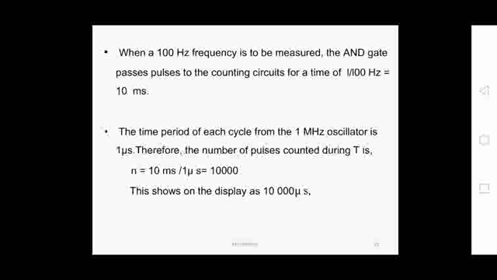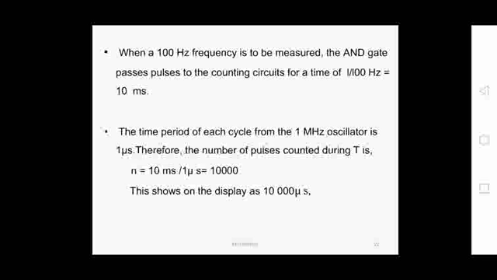As the input frequency is 100 hertz, the AND gate passes pulses to the counting circuits for a time period of 1 by 100 hertz, so how much, 10 milliseconds. The time period of each cycle from the 1 megahertz crystal oscillator is 1 microsecond.